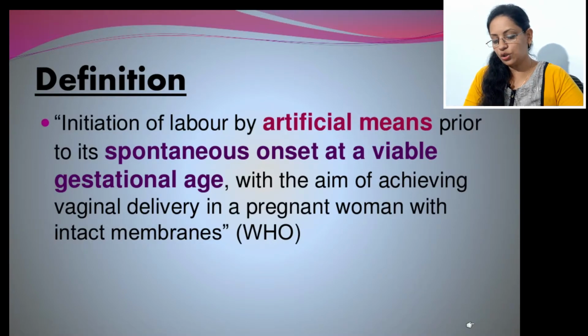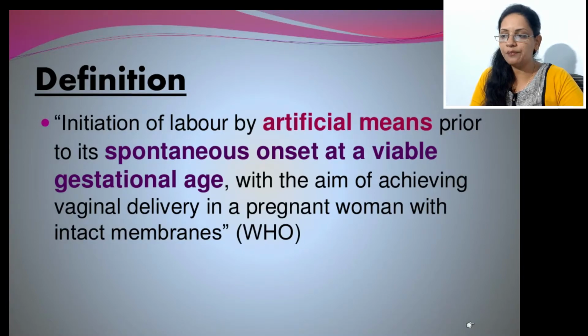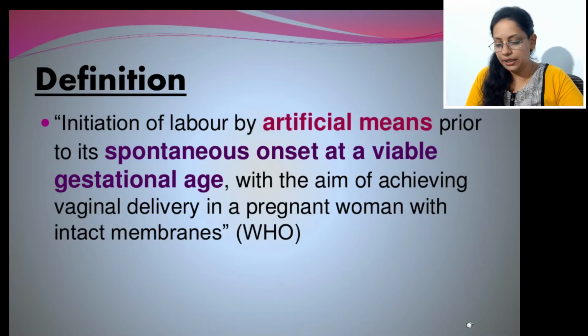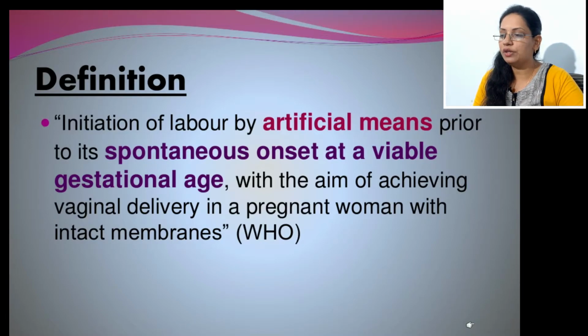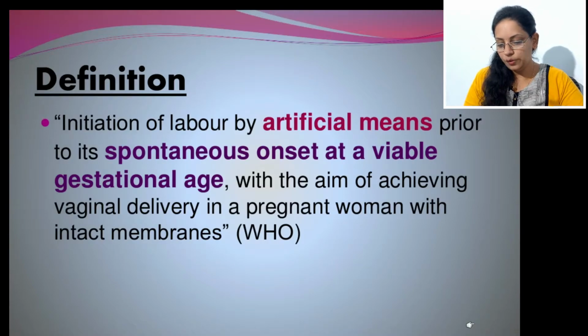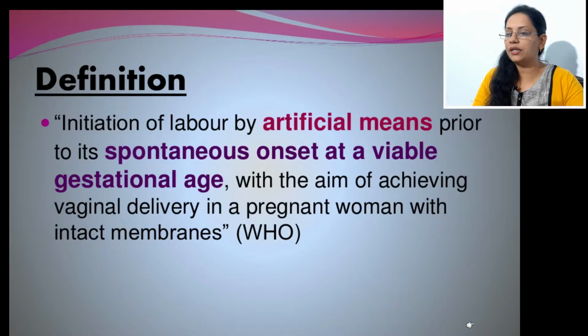That means we start the uterine contractions by any method, that is by giving any medicine or by doing some minor surgical procedure or by doing both of these, that is combined, for the purpose of vaginal delivery, in a pregnant woman with intact membranes, in whom membranes are not ruptured. So that is the definition, that is initiation of labor by artificial means.